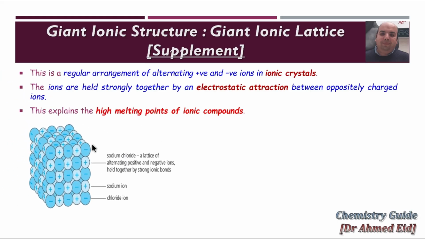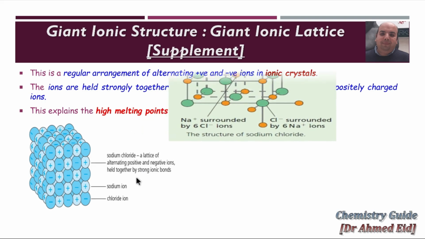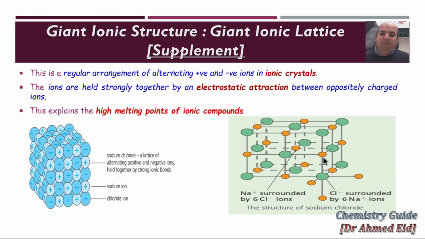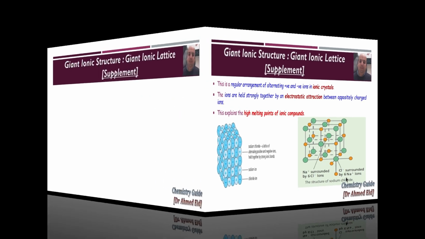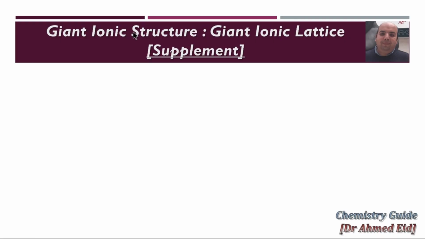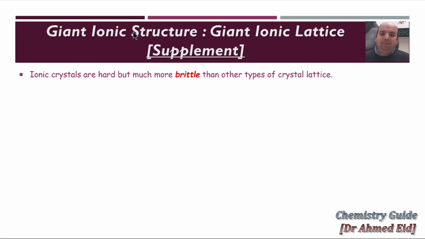If you check this, you'll find that sodium chloride forms a lattice of alternating positive and negative ions held together by strong ionic bonds. We can draw it for simplification like this. You can see that each sodium ion is surrounded by 6 chloride ions and each chloride ion is surrounded by 6 sodium ions. This is considered the structure of sodium chloride. Still talking about the giant ionic structure, or giant ionic lattice.